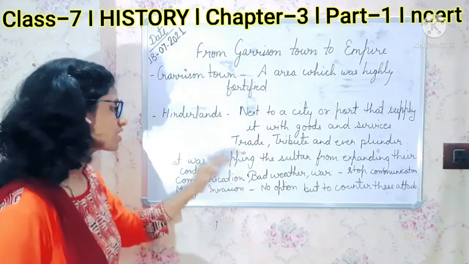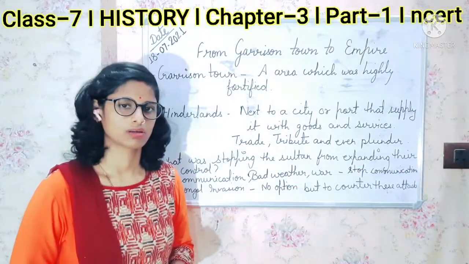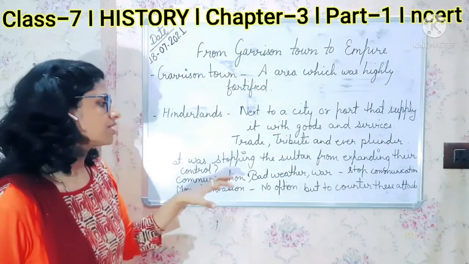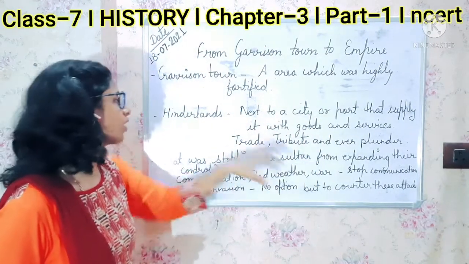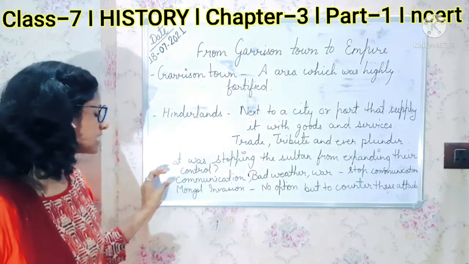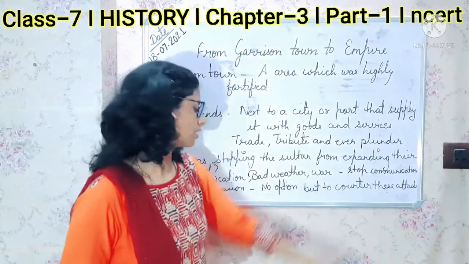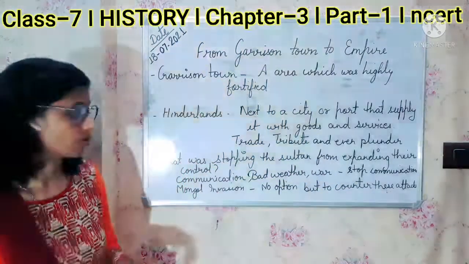So what was stopping the Sultans from expanding their control? The main reason the Sultan did not have control over the hinterlands was communication, bad weather, war and the Mongol invasion. First, communication.